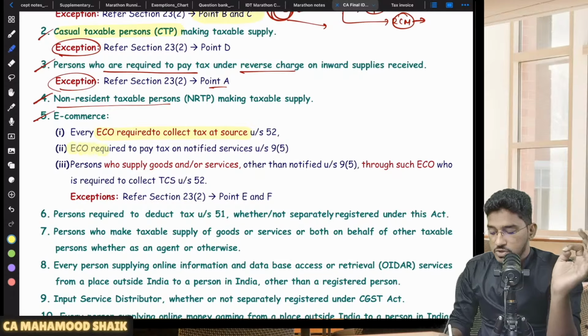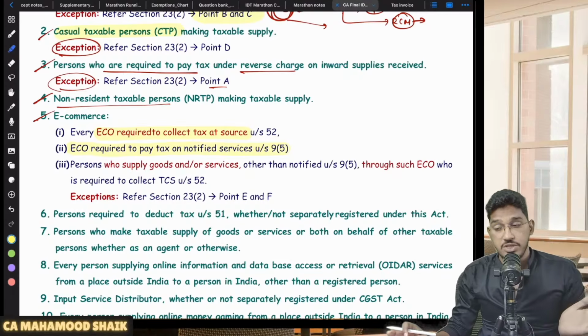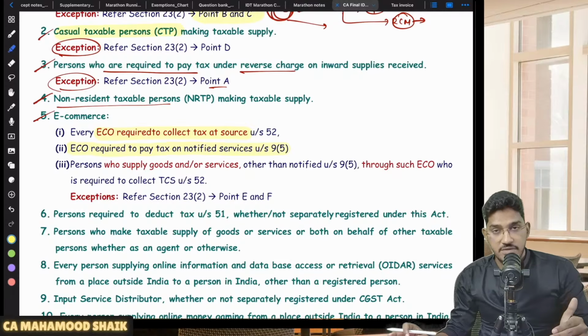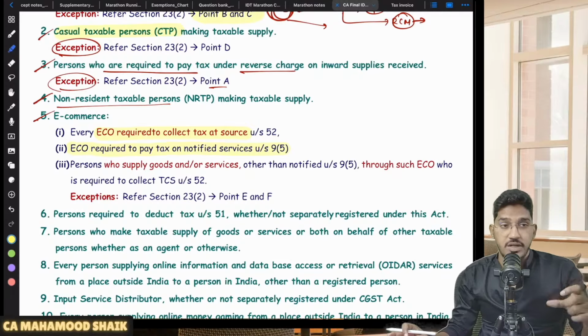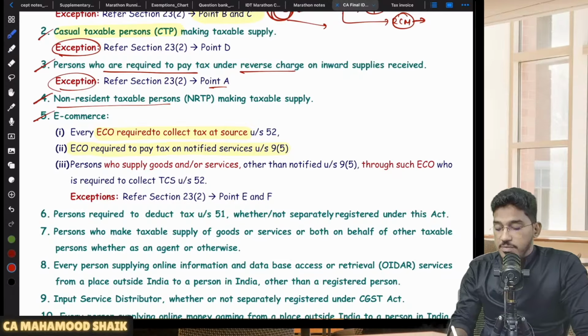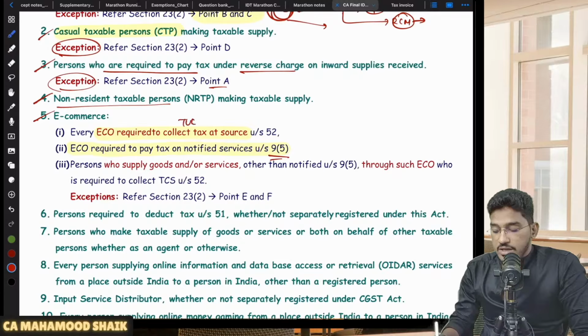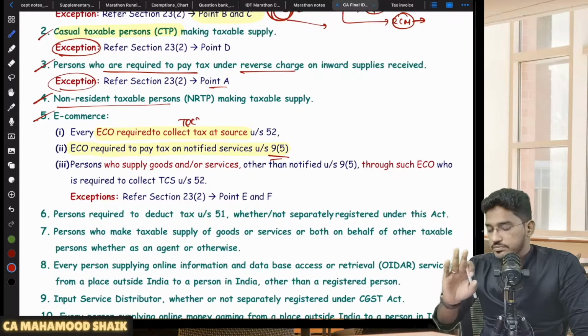Similarly, if you are an e-commerce operator who is required to pay tax on notified services under section 9 subsection 5, like I told in the previous session, there is one more mechanism. One is forward charge mechanism, one is reverse charge mechanism, and one more mechanism is the 9(5) mechanism, where neither the supplier nor the recipient will pay the amount of GST. The e-commerce operator will directly pay the amount of GST, yes or no? So if you are an e-commerce operator who is required to pay GST under 9(5), or who is required to collect TCS under section 52, you will be liable